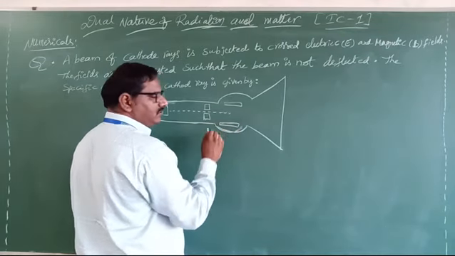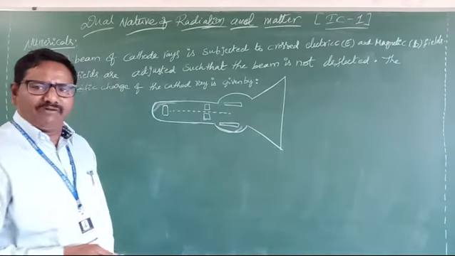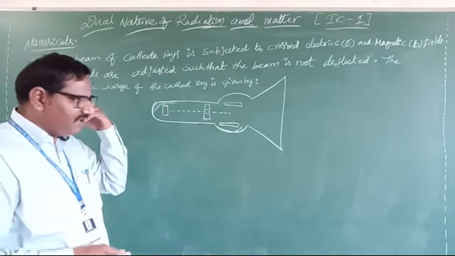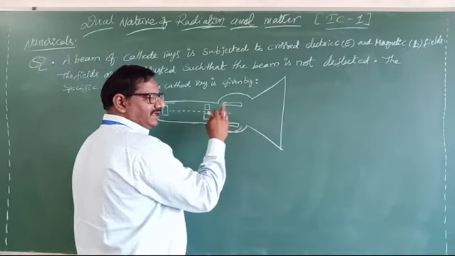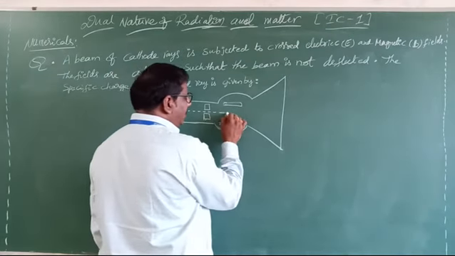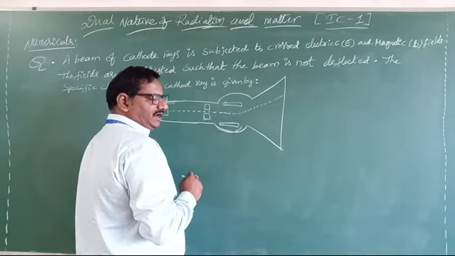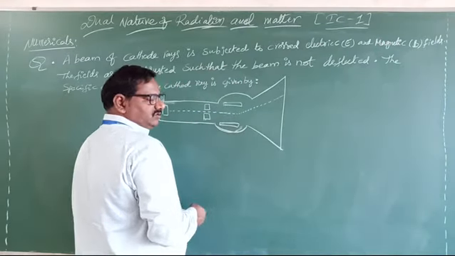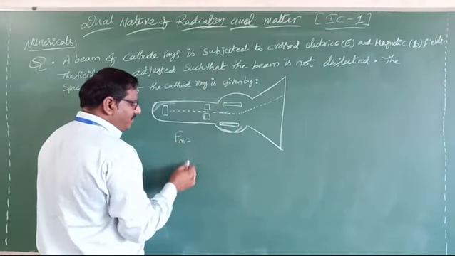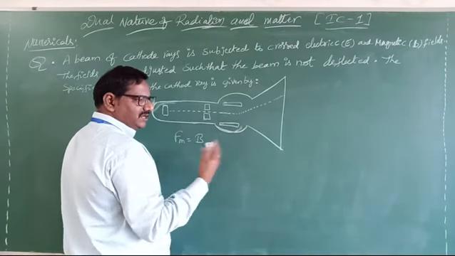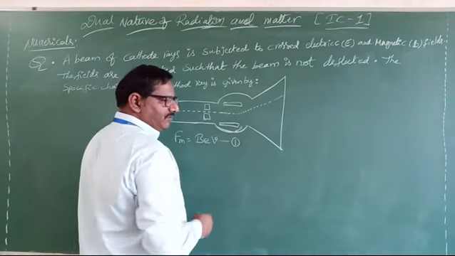Now what happens? First they apply a magnetic field. That magnetic field gives a small positiveness, so they repel each other. It deviates and forms a circular path, as we learned previously. This is the force of the magnetic field. So the force of the magnetic field, Fm, equals what? Cathode rays are nothing but electrons, so Fm equals BeV. This is equation number 1.